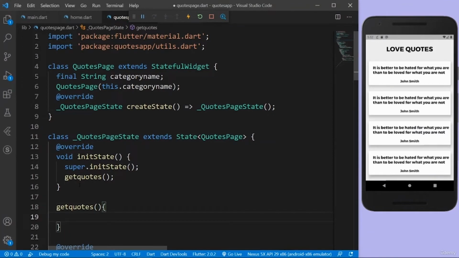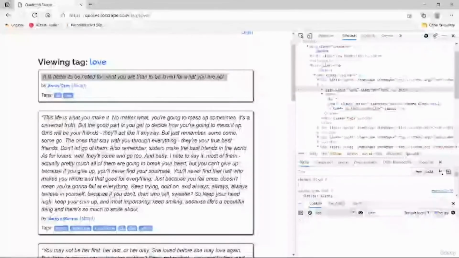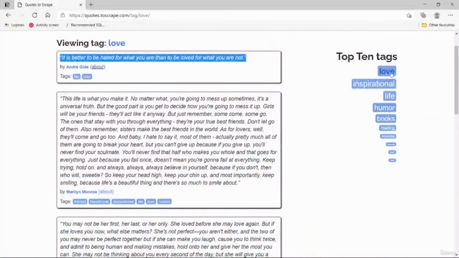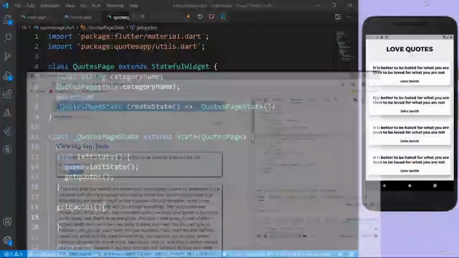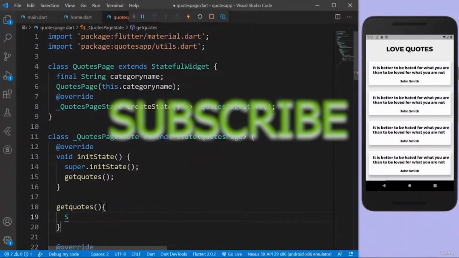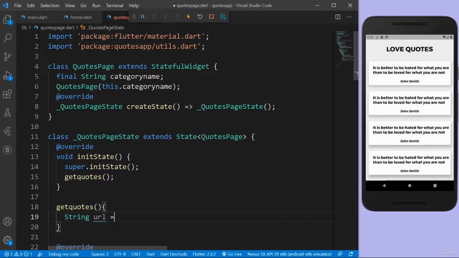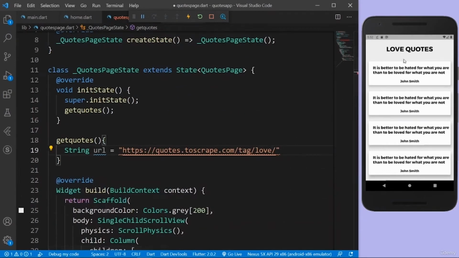And let's get the URL of this love quotes. So whenever we click on this love category, I want to go to the love URL. So in this case, it's this. Let's take this URL. Let's click on inspect again and go to the developer tools. So let's put in the URL. I'm going to say string url. And this is the actual URL, but there is a problem because in this case I clicked on the love category, but I won't click on the love category every time, right? Because there are also other categories.